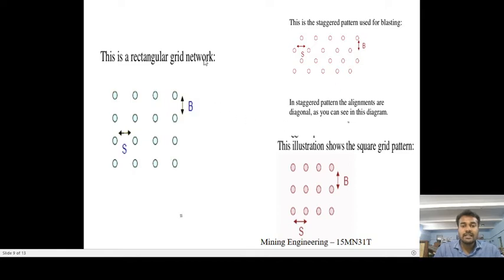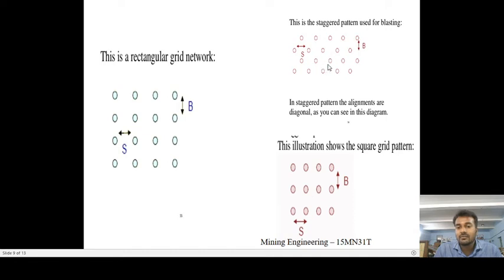Now you know the three patterns of drilling. One is the square. In case of square, the spacing and burden are equal. Space is equal to burden. In that case, it becomes a square pattern. If space is less than the burden, in that case it becomes the rectangular pattern. If the series of holes are matching to the middle of the next series of holes, then it becomes staggered pattern, which forms an equilateral triangle.